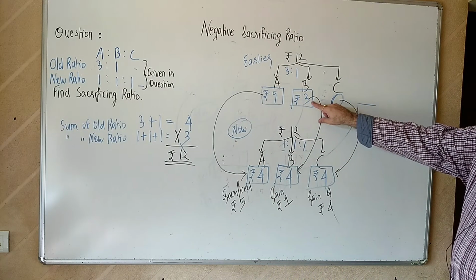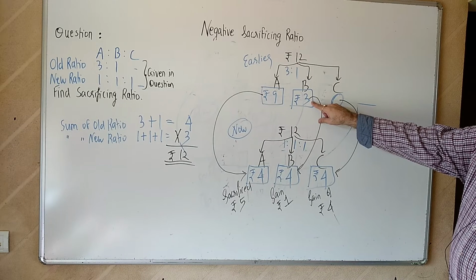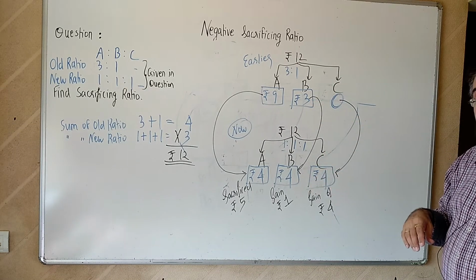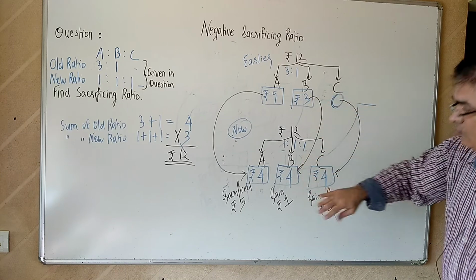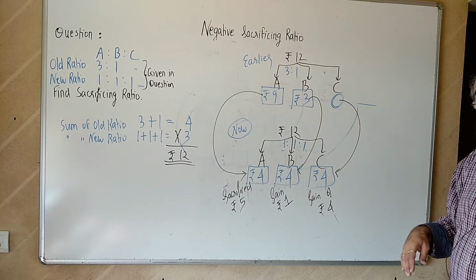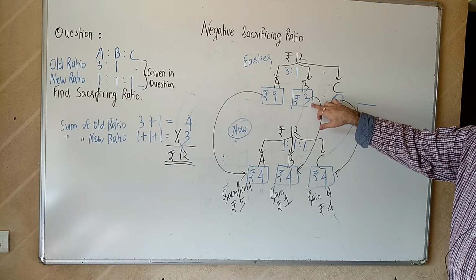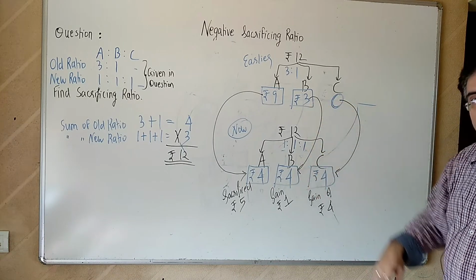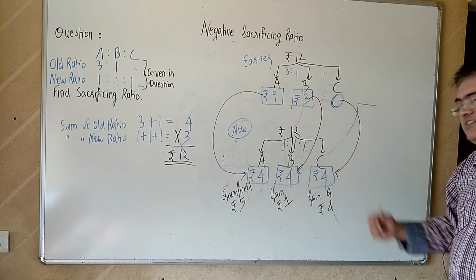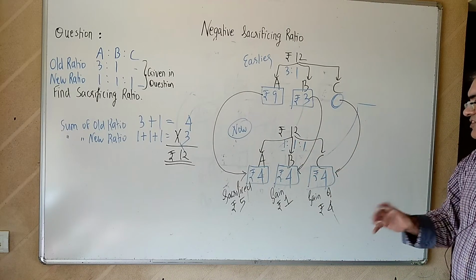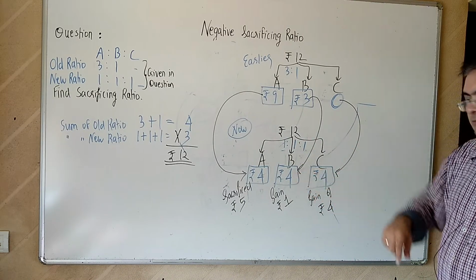B was getting 3, now he's getting 4. He's an old partner, now he's getting extra money. Earlier he was getting 3 crores, now he's getting 4 crores. So 1 crore he has gained because of admission of C. Because of the change in the profit sharing ratio, he is going to gain.